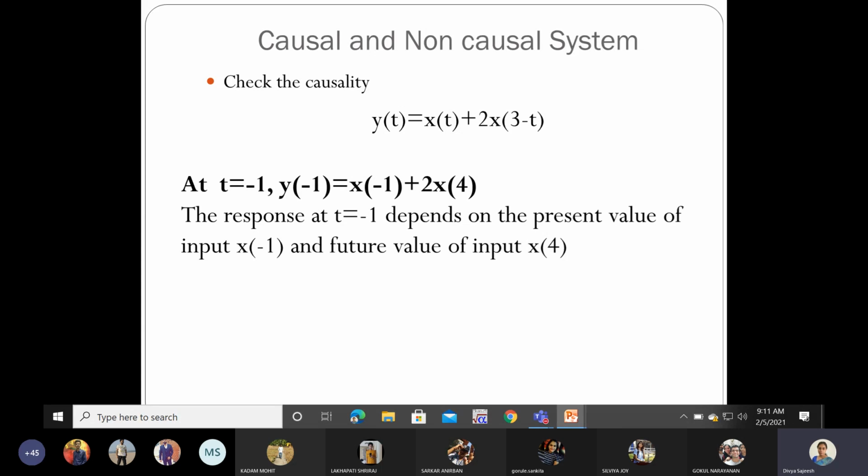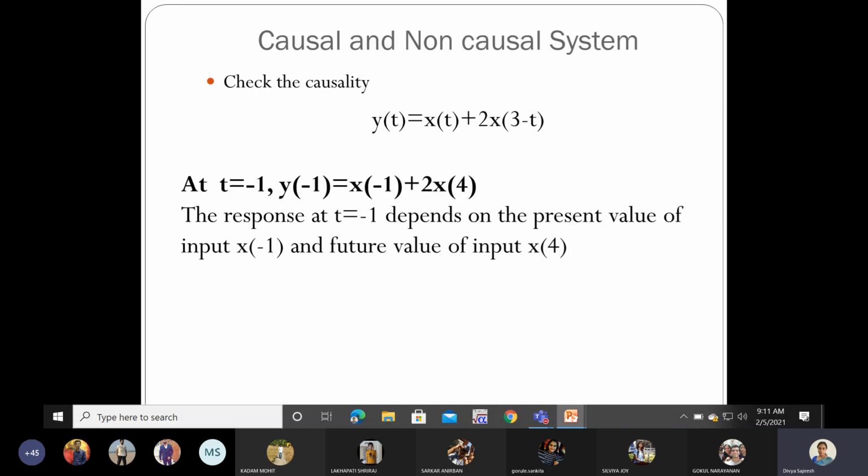We have seen another example where the output depends upon the future values of input. In the second equation, y of t equal to x of t plus 2x of 3 minus t, when I substitute t as minus 1, we find that the output depends upon the future value of input.